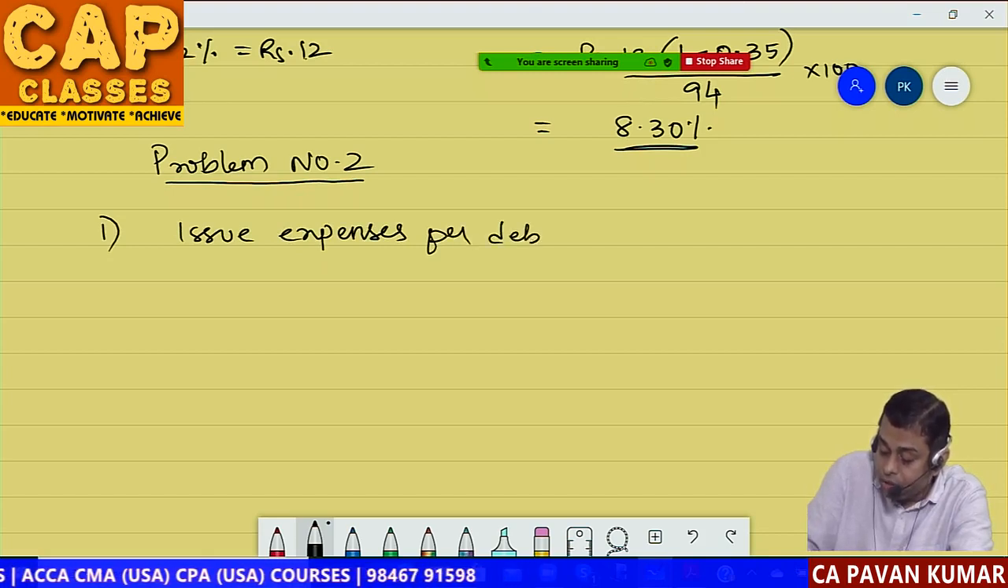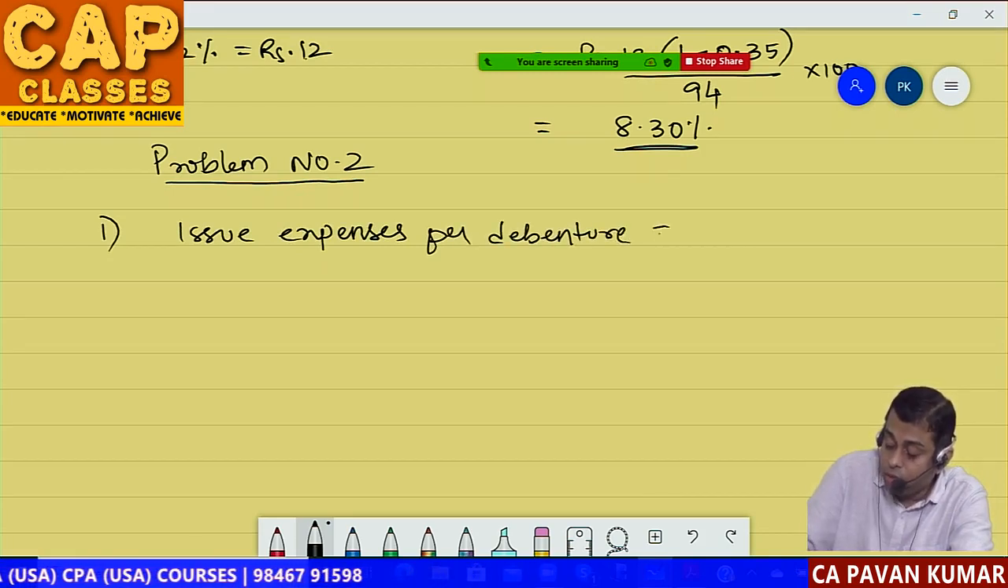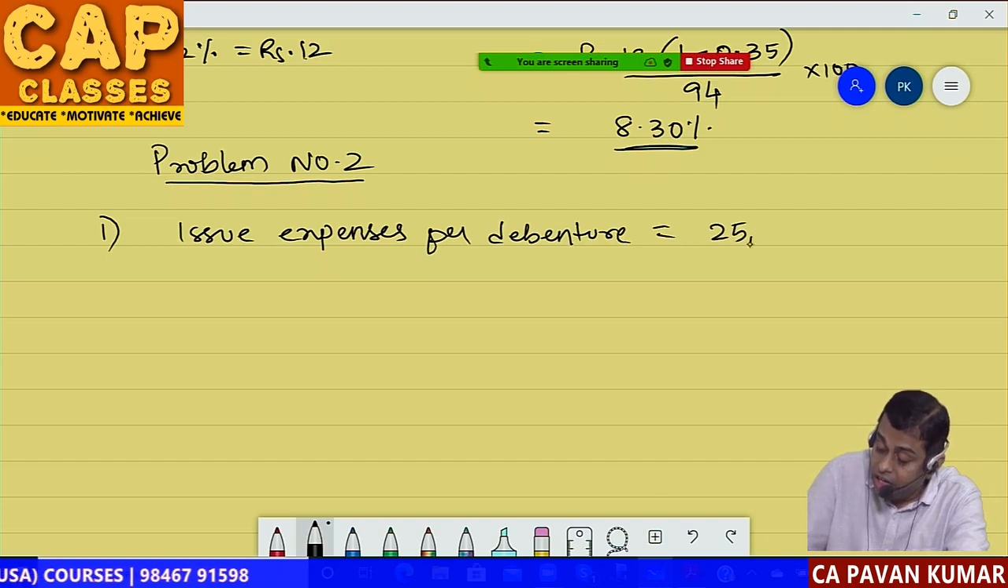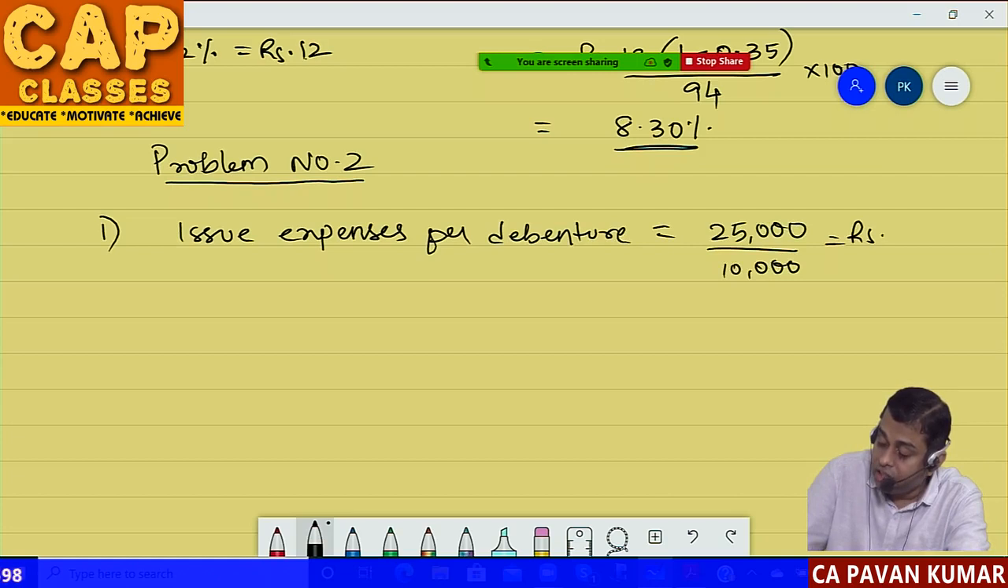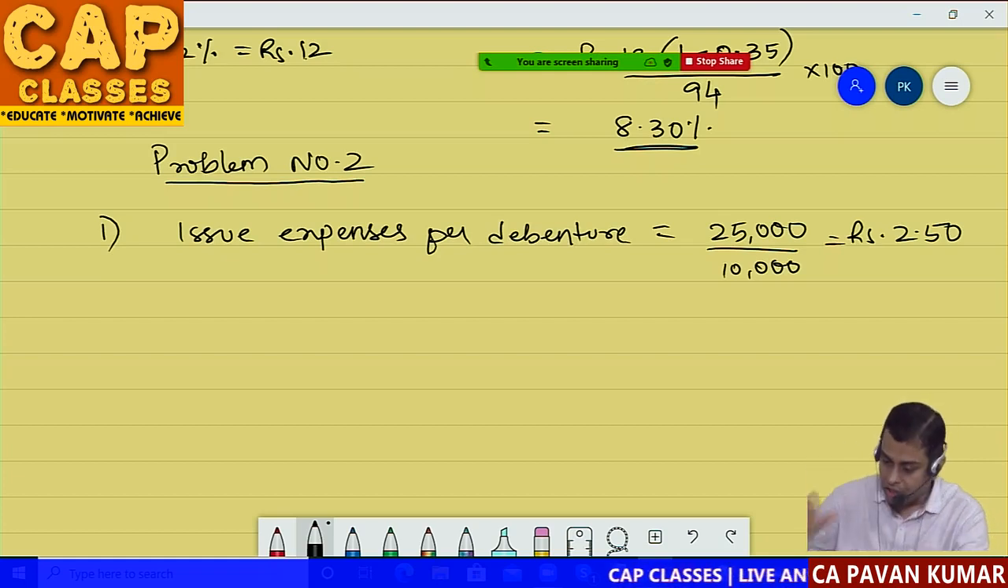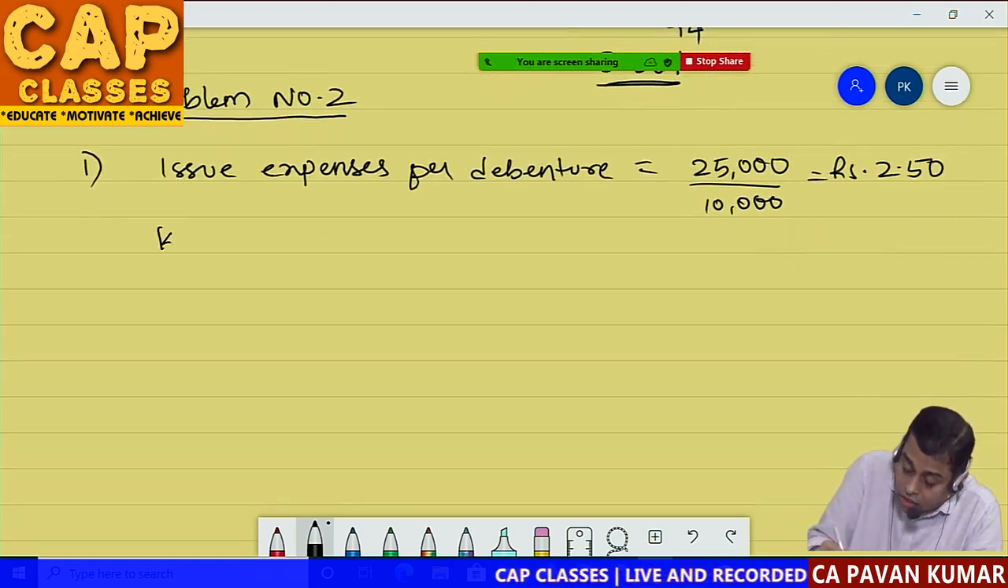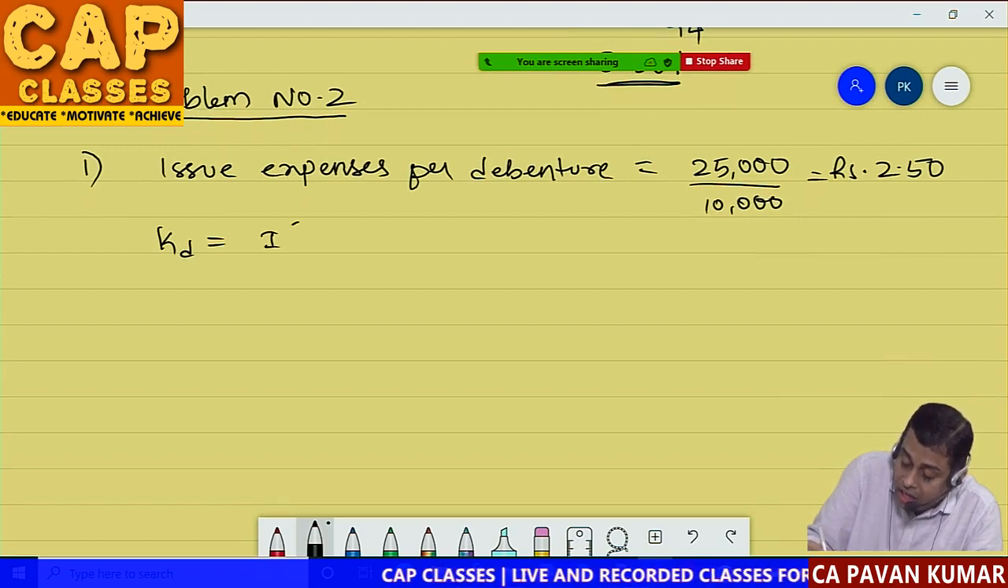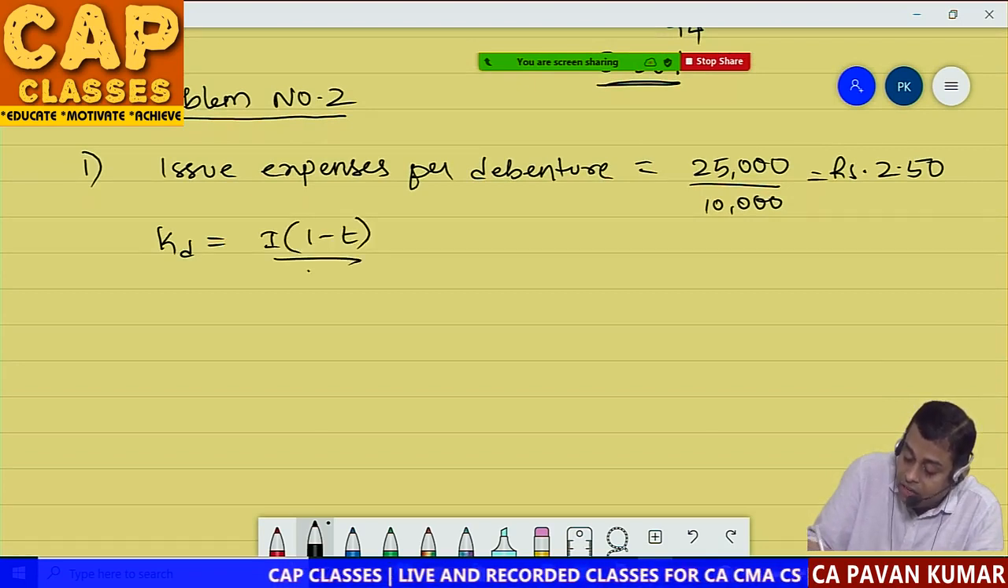per debenture is equal to 25,000, which is the cost for 10,000 debentures. So per debenture it is 2 rupee 50 paise. So what is the issue expenses? 2 rupee 50 paise per debenture. Correct? Now what is the formula? Cost of debt KD is equal to interest into (1 minus tax rate) divided by net proceeds into 100.